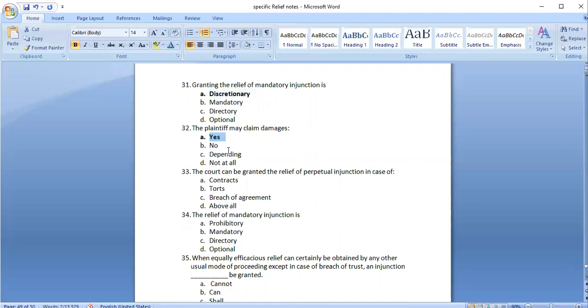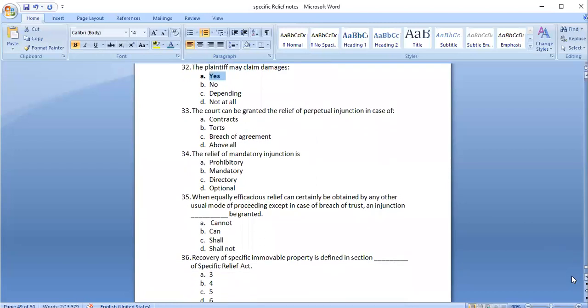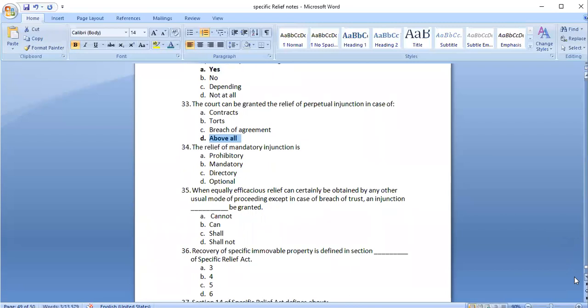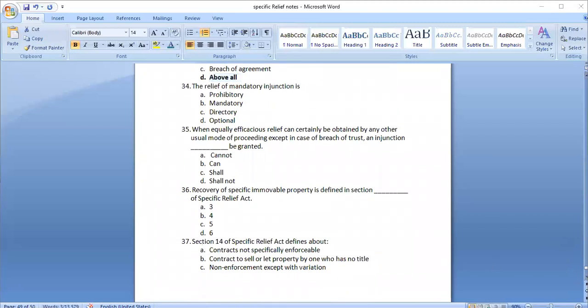So in all the situations wherever we saw, he can claim damages, but he should claim it, and only then would the court provide. All the above. Yeah, in all the cases the court may provide all the above. Is mandatory. No, it's prohibit. Yeah, it's prohibitory.